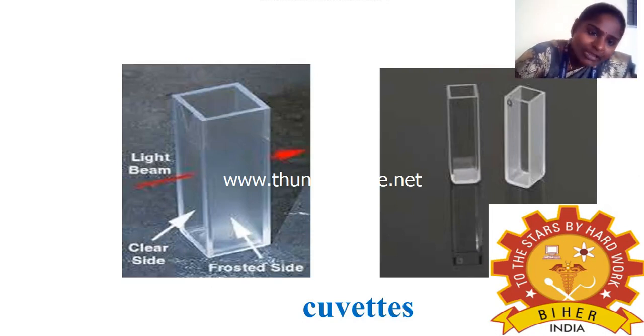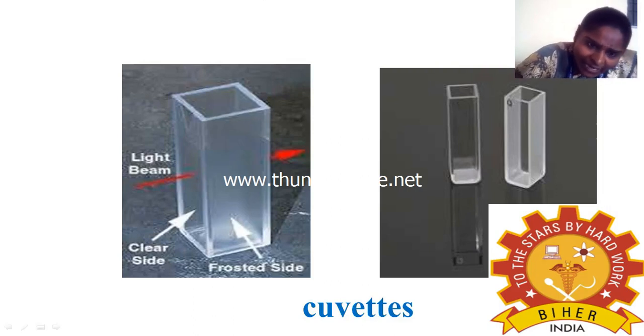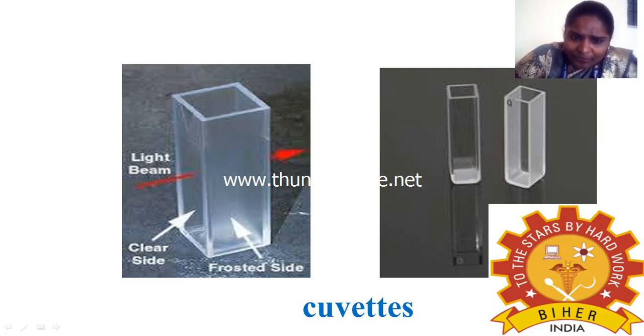Next, this is the cuvette. You can see the cuvette, which is most commonly used. This is the light beam; from this way only it will pass. Here will be your filter, then the light passes through the cuvette. This is the clear side and this is the frosted side. You have to place your finger on the frosted side.